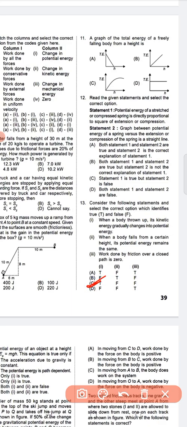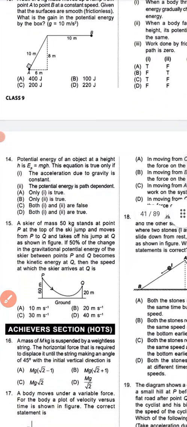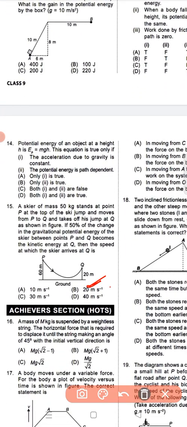Option C is the correct answer: true, false, false. This is the correct answer. Next we will see question number 14. Potential energy of an object at a height h is Ep equals mgh. The equation is true only if... question number 14, option A is the correct answer. 1 is true only because the acceleration due to gravity is constant. This is correct.